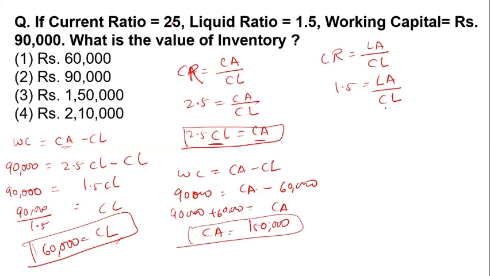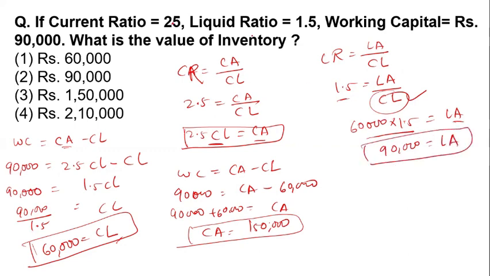Now what about here? You know that is the current liabilities. How much is current liability? Current liability is 60,000. So 60,000 multiplied by 1.5 is equal to the liquid asset. When we multiply this, we'll get 90,000 as the liquid asset.